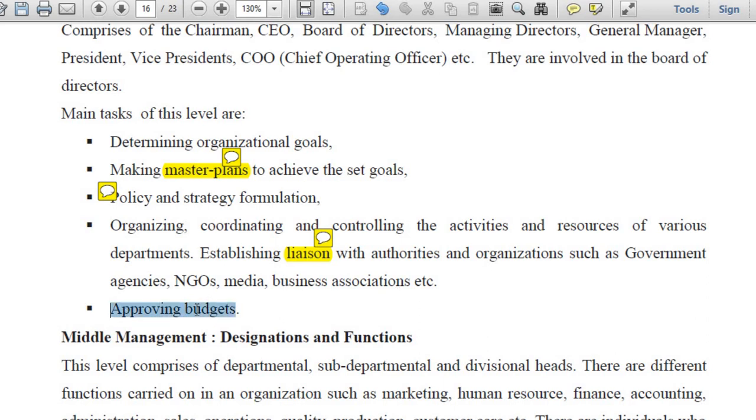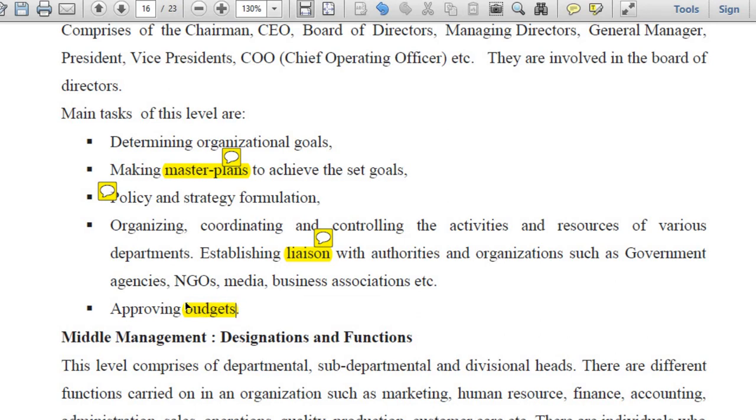And approving the budgets. Middle level managers, to get their work done for their own individual departments, while they plan for their own departmental objectives, have to prepare budgets. Very important. Budgets are the estimated outlay of money, or estimated outlay of cost. So the managers have to decide on the budget and, I told you, they have to get it approved from the top level.